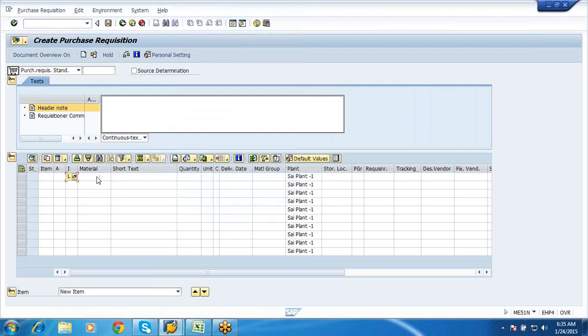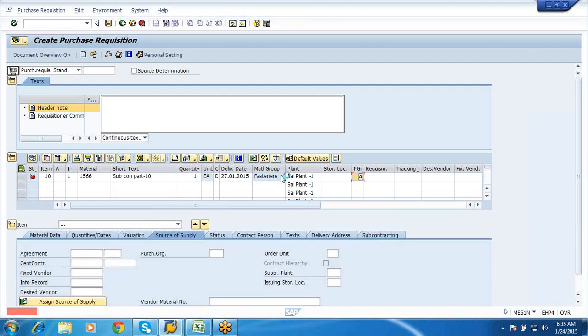Here I give my mother part, that is 1566. I am not going to make a PO for my child parts. It is for the mother part for which I make a purchase requisition or a purchase order. I'll say each. Here, material group, let me just press enter. It's asking me to enter the purchase group. Let us enter it. Enter.